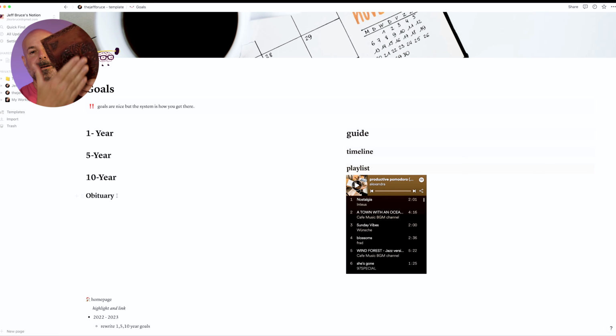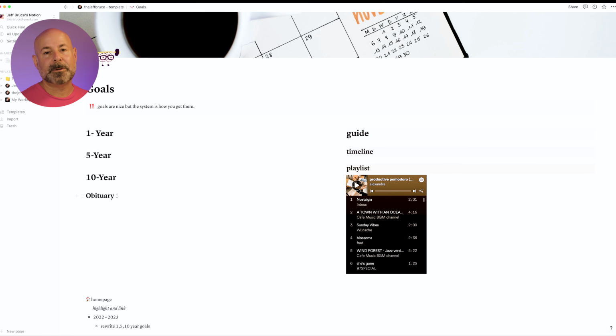This is kind of my journal that I have my daily 3 baby steps towards my 1 year goal. And I write down my 1, 5, and 10-year goals in here, and my obituary is in here. There's something about transferring your thoughts onto paper that just helps you execute them, or at least helps me get them done. But having them on here is just also nice for easy access. If I don't have this with me, I can pull it up and always check on it or show somebody or whatever it might be.